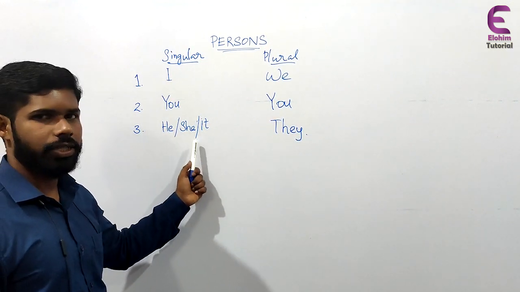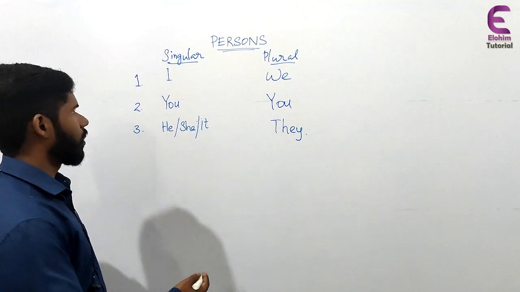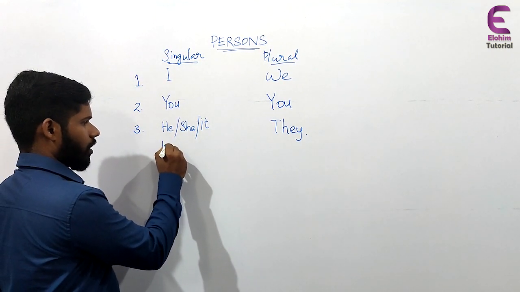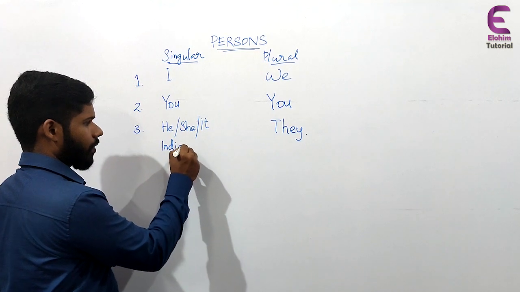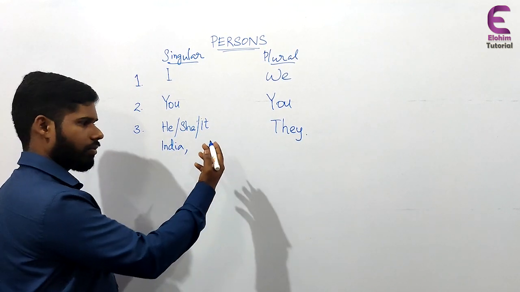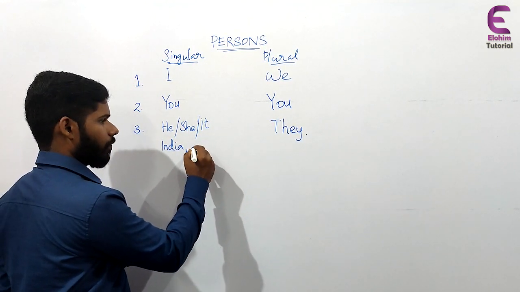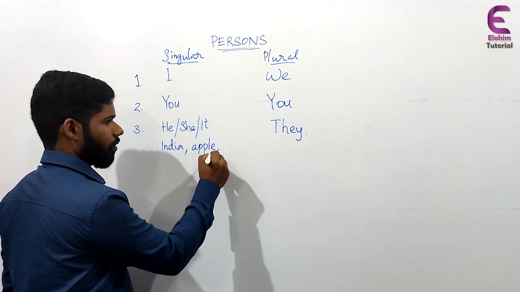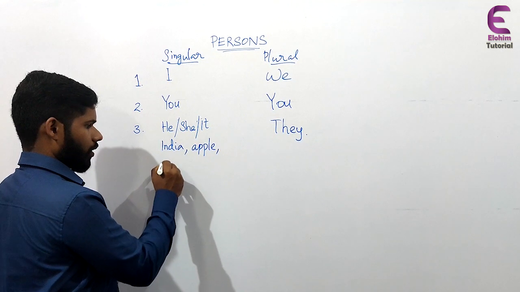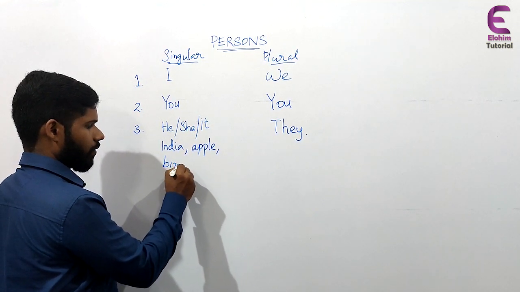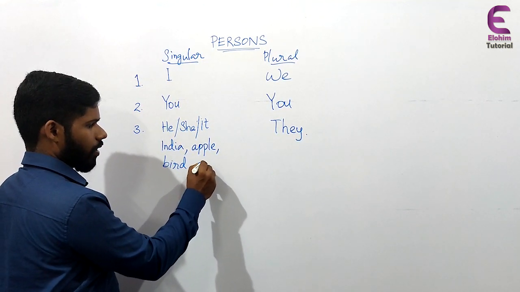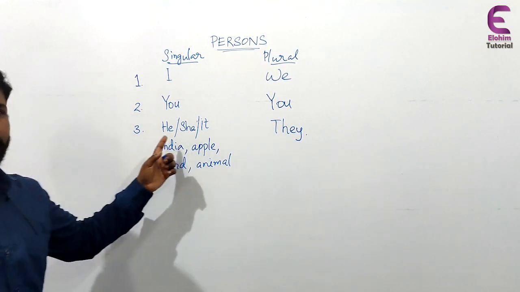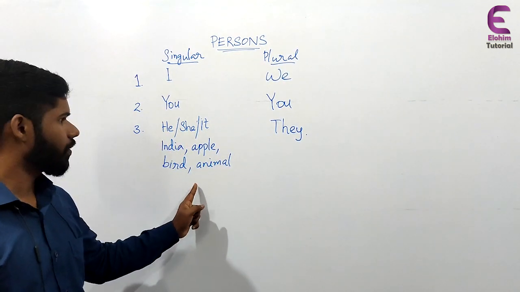Not only he, she, or it. We can write any name of a place like India. We can write any name of a fruit like apple, or any bird, animal. All these things are coming under third person.